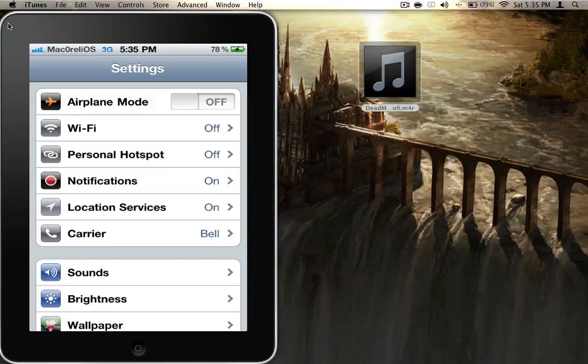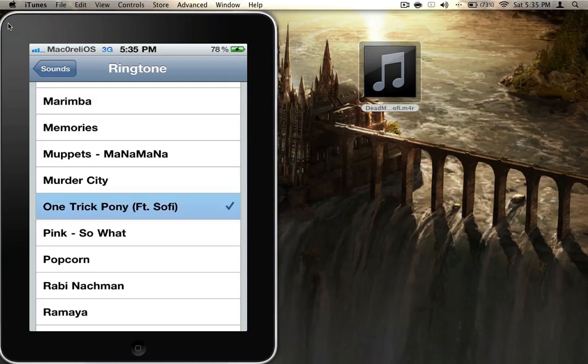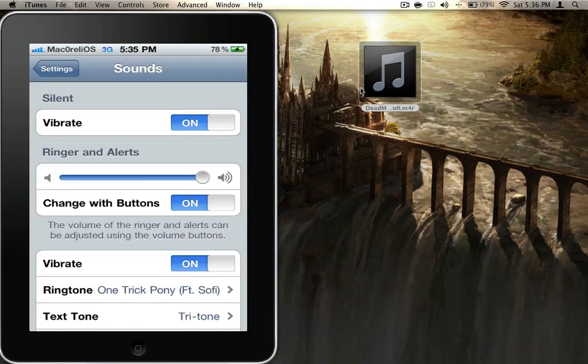When you go to settings, hit sounds, and your ringtones. And that's a trick. Enjoy it.